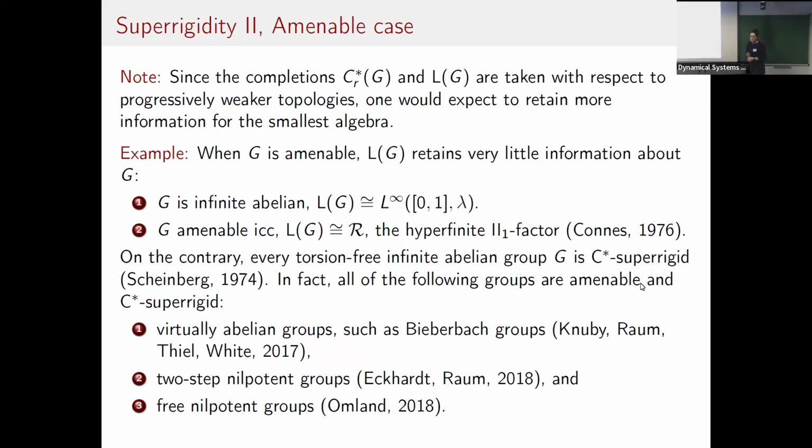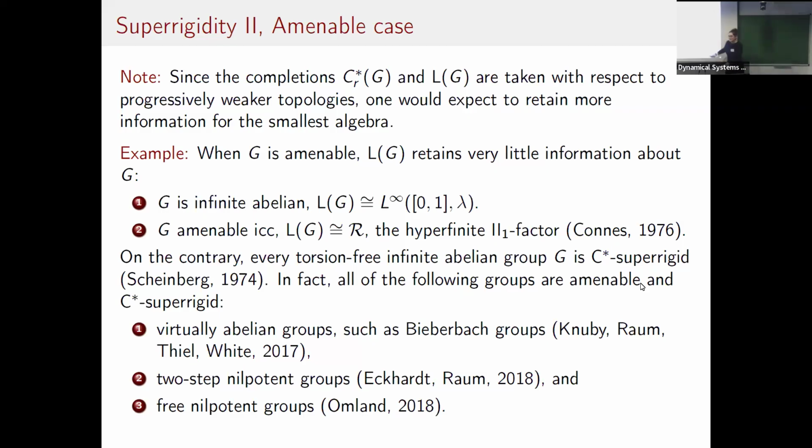Something similar happens with the class of amenable ICC groups. This is due to a very deep result of Connes in 1976, where if you have such a group, then it gives rise to the hyperfinite II_1 factor. So again, if you have two ICC amenable groups, you cannot distinguish them at the level of the von Neumann algebra.